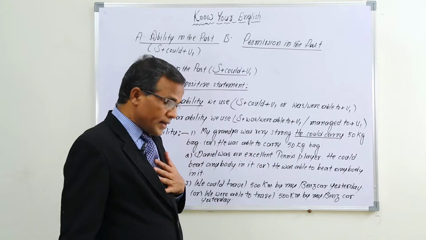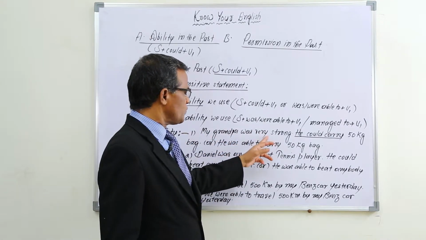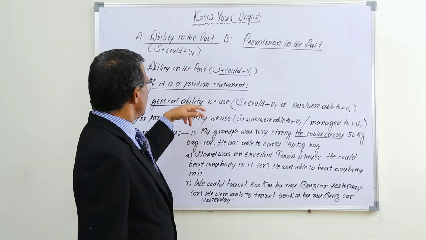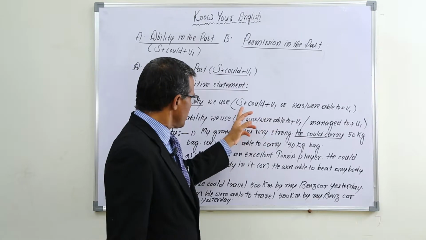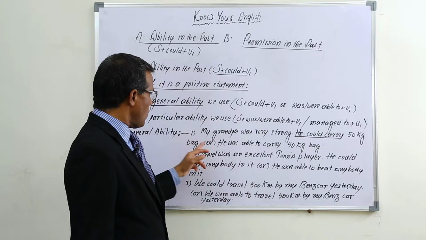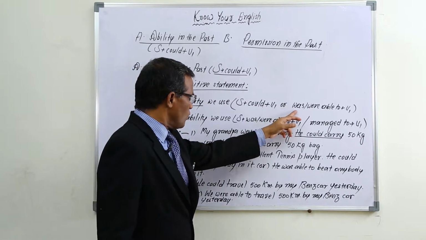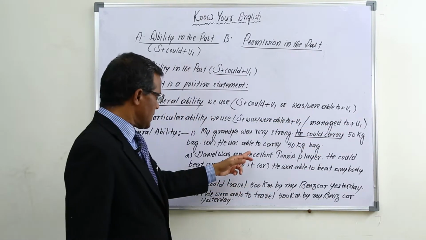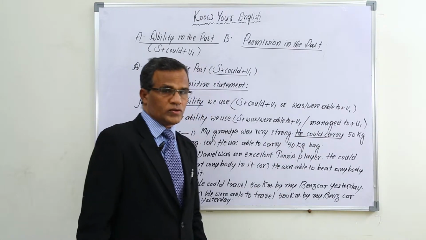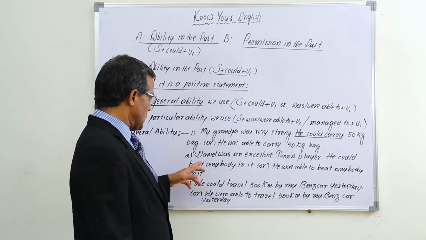So I can use in this way, my grandpa was very strong, he could carry 50 kg bag, or we can use he was able to carry 50 kg bag. So in two ways we can use if it is general ability.